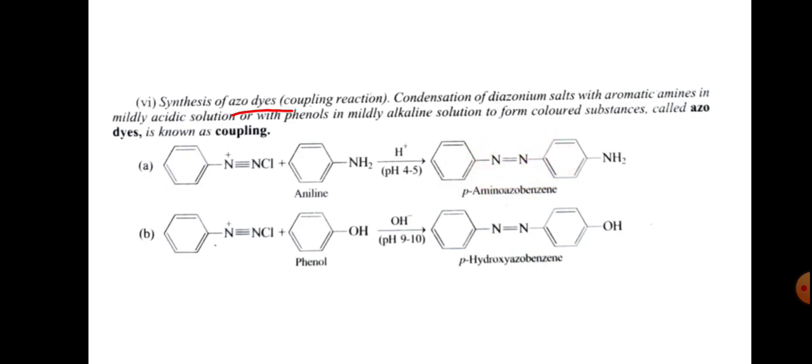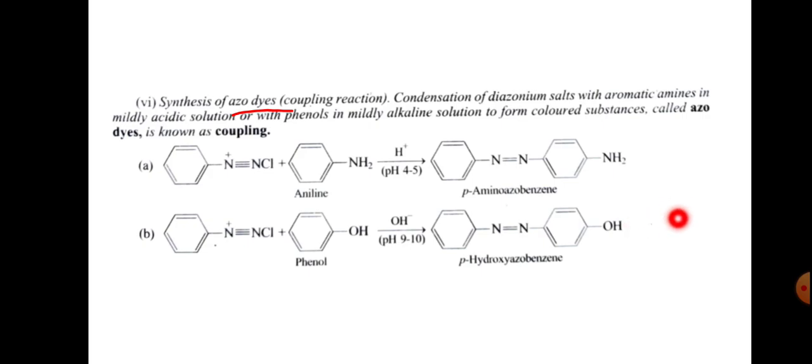So elimination of HCl. Here benzene diazonium chloride and phenol, in basic condition OH minus, pH 9 to 10, gives para-hydroxyazobenzene.